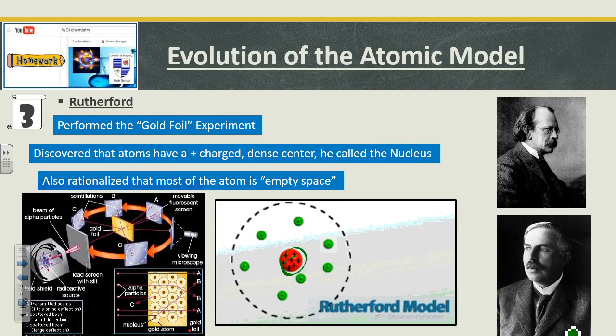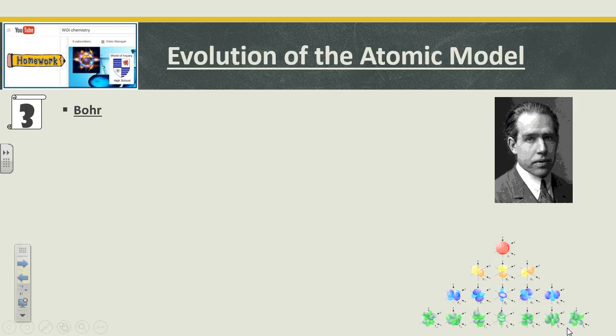We call that the nucleus. And then these electrons are no longer the plum pudding model. They're on the outside. And then look at all that empty space in between the nucleus and the electrons. Big, big theory that there's all that empty space. We would have never known if all those alpha particles didn't go straight through that foil.